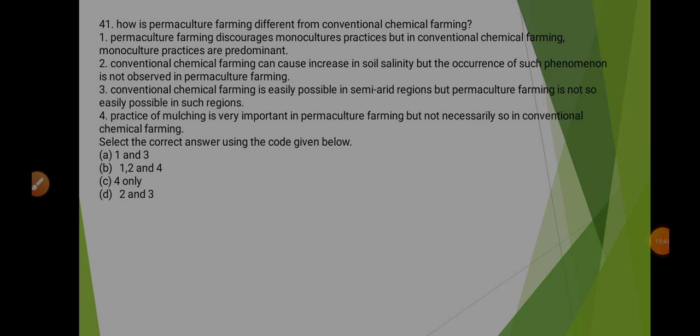Next is, practice of mulching is very important in permaculture farming, but not necessarily so in conventional chemical farming. So mulching. So what is mulching? Mulching is the process where the top layer of soil is covered with tree leaves, grasses, to inhibit the growth of weeds in our soil. So this statement, that is statement 4, is also correct. So this makes option B correct, that is statement 1, 2 and 4 are the correct ones.